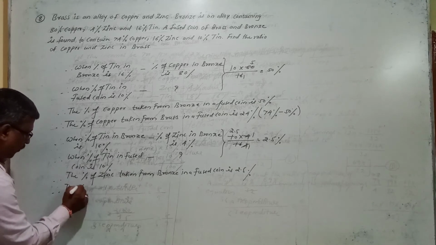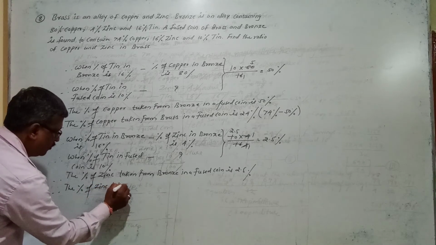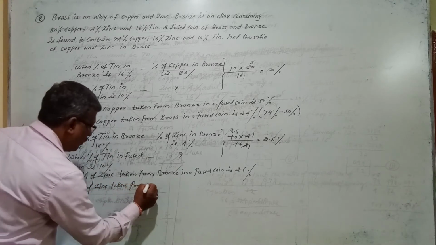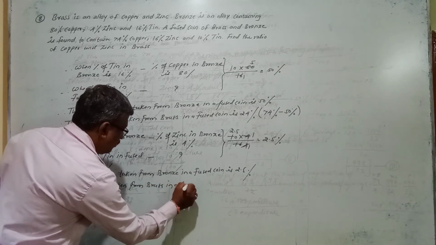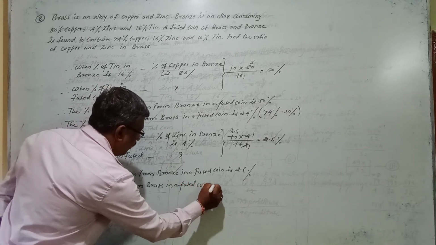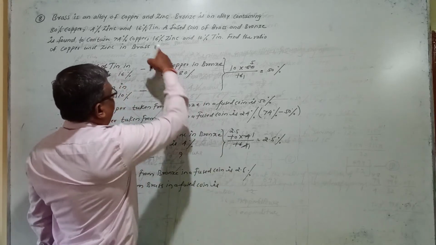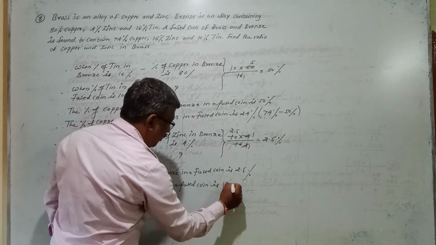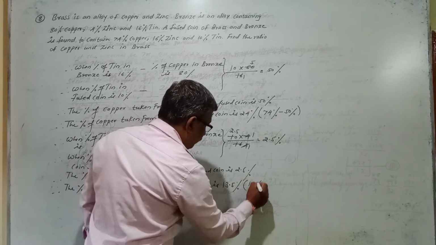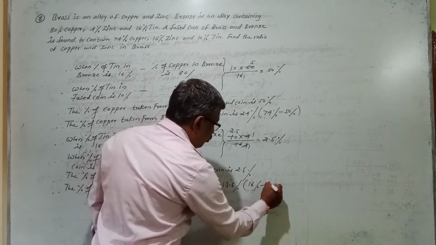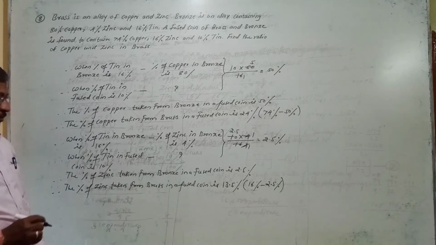Therefore, the percentage of zinc taken from brass in a fused coin is, you subtract this 2.5% from 16, so you get 13.5%. How it is mentioned is in the bracket: total mixture 16% minus 2.5% zinc taken from bronze.